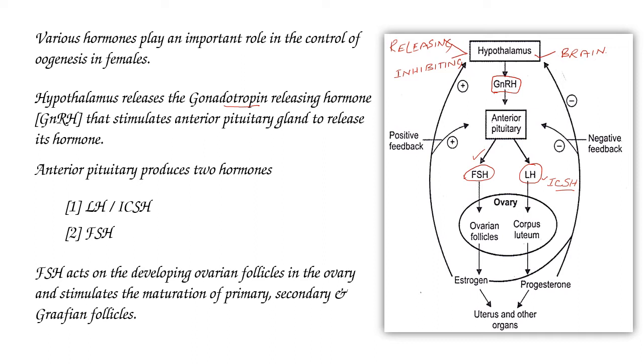So simply we can say that follicle stimulating hormone is helpful for maturation of follicles in the ovary.